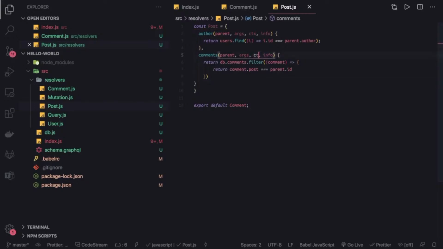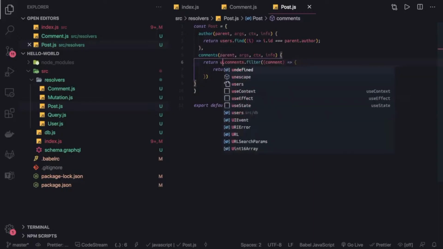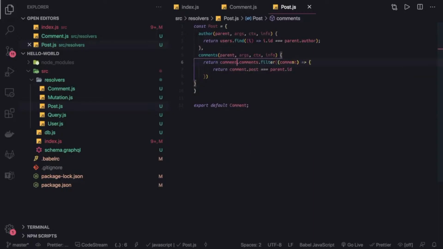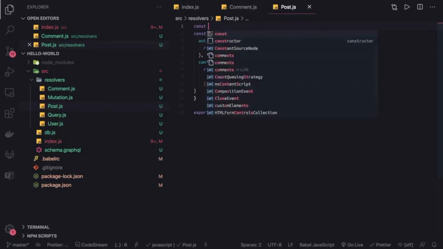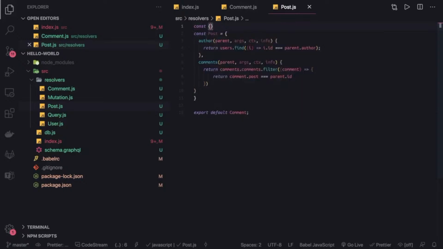Now it is context, and we will talk about how we can get this data source. So here currently we have comments which we are going to get from the DB. We will import the DB here, like const users, comments equal to require.